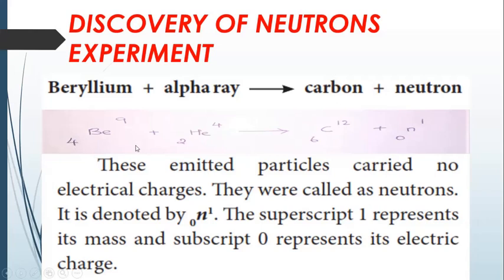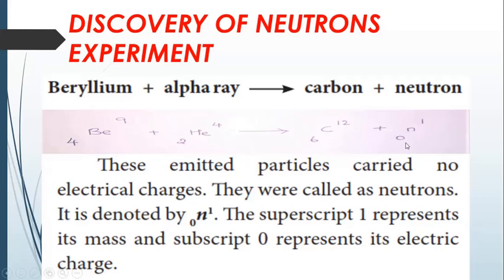You could count 4 plus 2, which is 6, so it will be carbon. Then the mass will be 9 plus 4, 13, but one neutron is emitted here, so it is 12: 6C12 plus 1 neutron.